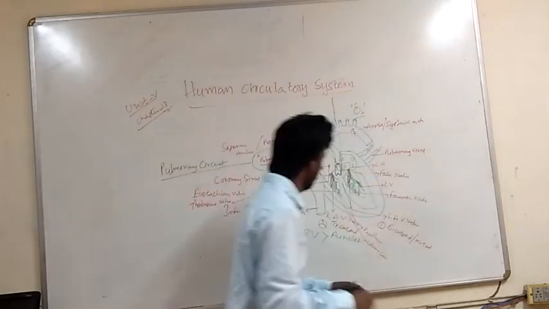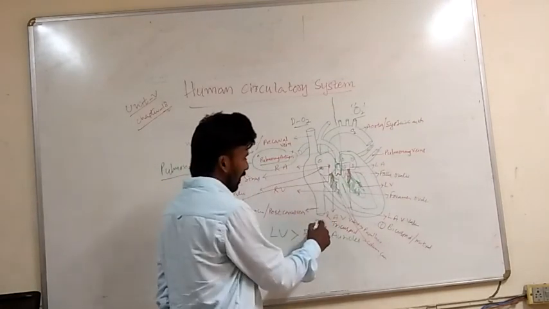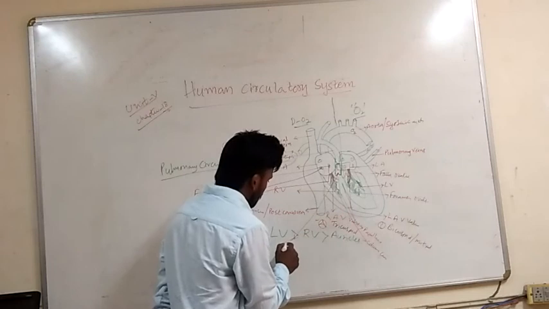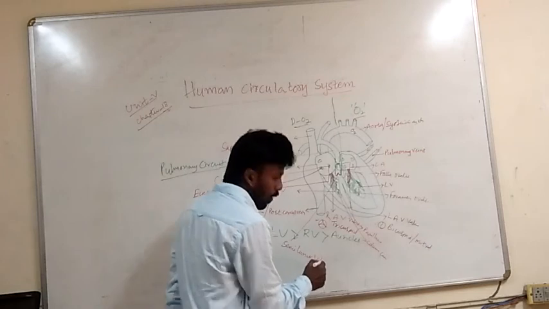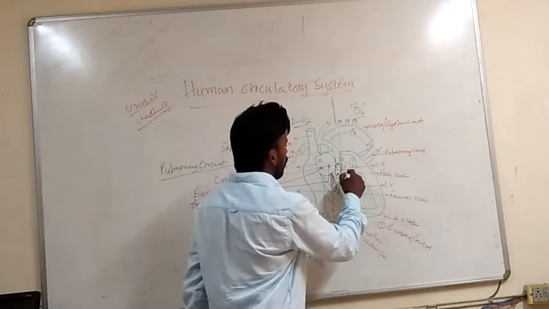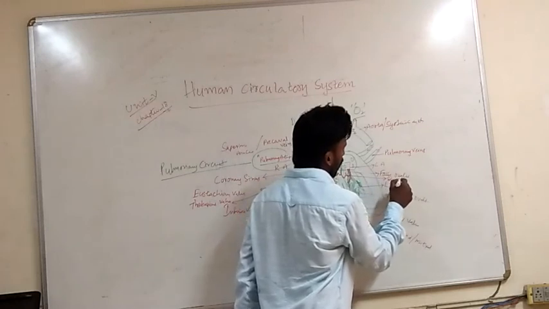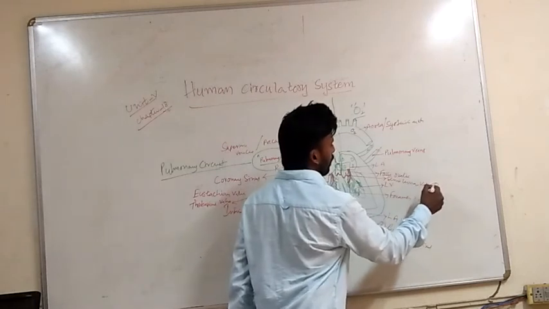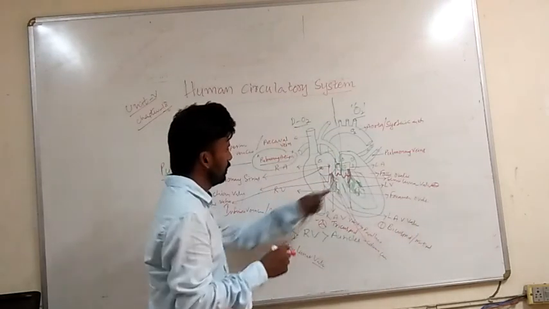We have a small topic here. The opening of the pulmonary artery has a valve, the semi-lunar valve. It has been named the semi-lunar valve. A valve means it prevents backflow. And the opening of the aorta also has another valve. It is also called the semi-lunar valve. So, this is the subcircle.